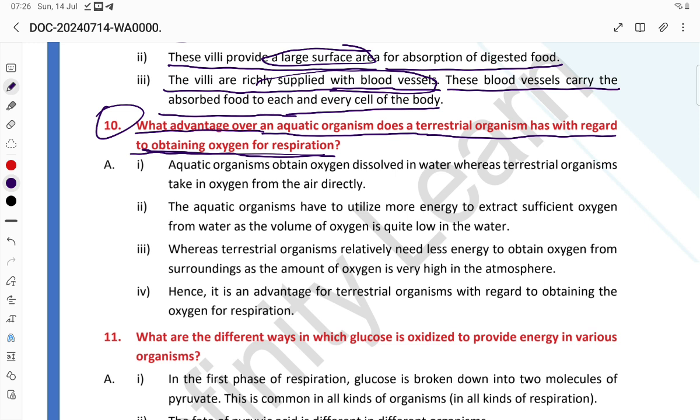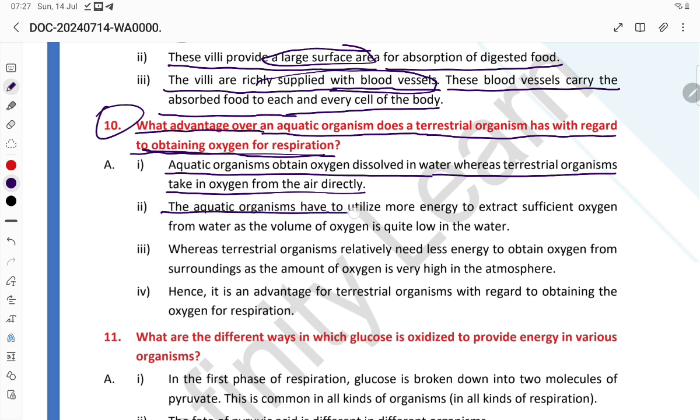So the advantage, if you are seeing, for terrestrial organisms the amount of oxygen in the environment is more, but for aquatic organisms the amount of oxygen in water is less, so they require a higher breathing rate. Aquatic organisms take dissolved oxygen in water, whereas terrestrial organisms take oxygen in the form of air directly.